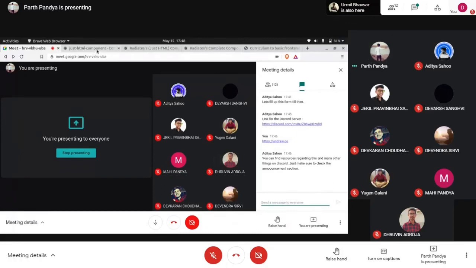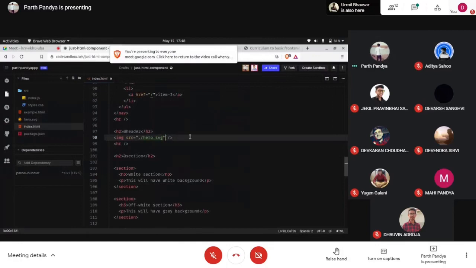Anyone? Okay, let me write here. We have the height and width attributes. Let's set both to 100 first, and it will resize this image.